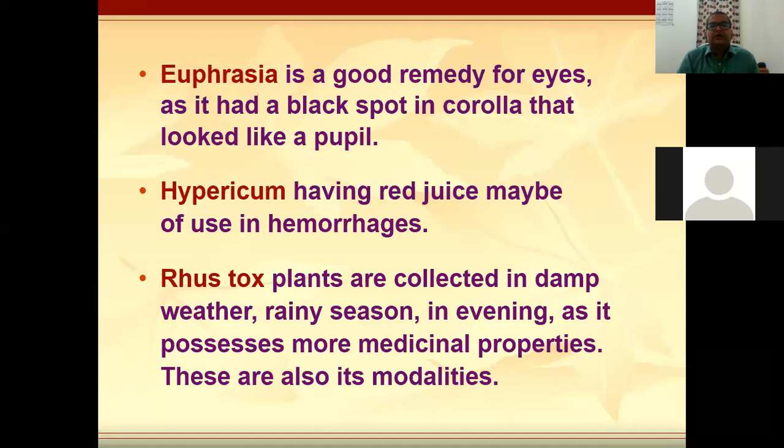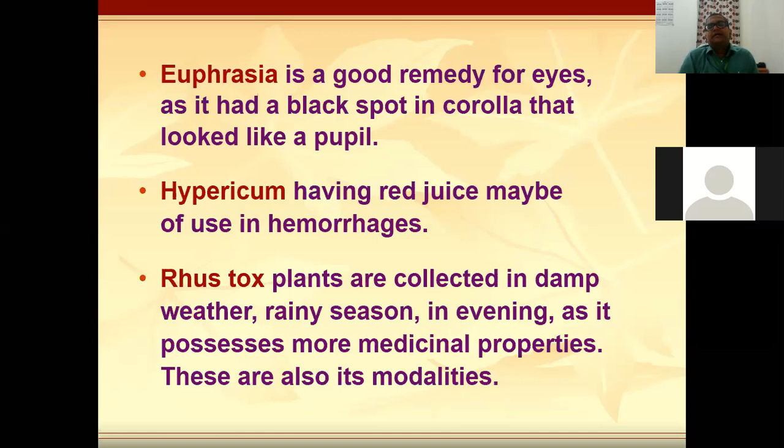Then Euphrasia is good for eye complaints. It is a good remedy for eyes, and it has a black spot in the corolla that looks like a pupil. That's why Euphrasia is a good medicine for eyes. Cineraria is also a good medicine for eyes. Then Hypericum, having a red juice, may be used for hemorrhage.